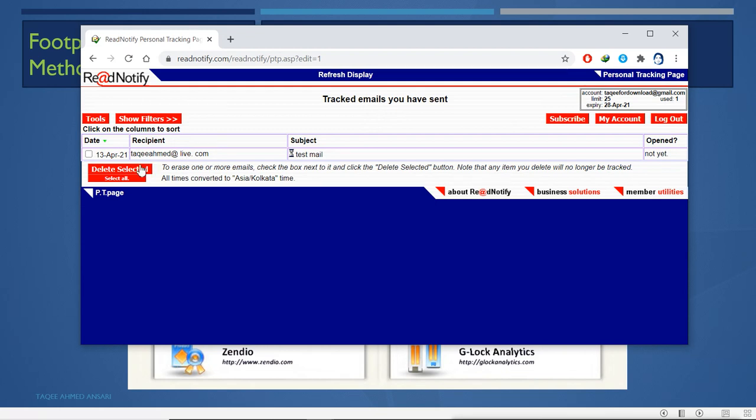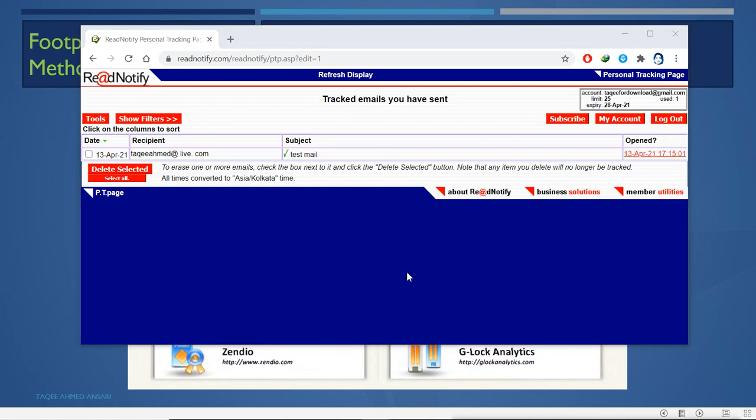You can see here the mail I sent to this email address, and this is the subject, and it is not yet opened. So nobody has seen or opened that mail. Since it is my own email address, I will open the mail and see here what happens.